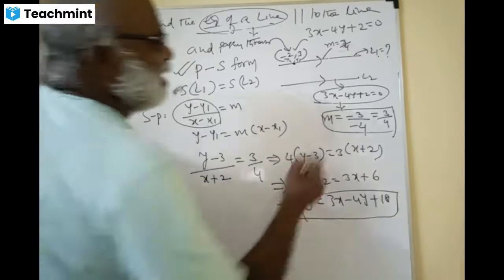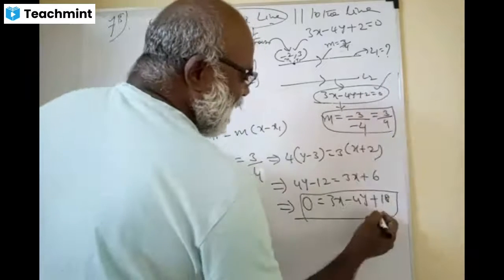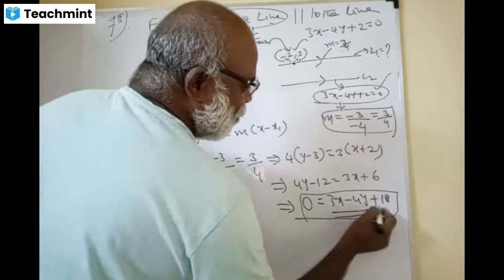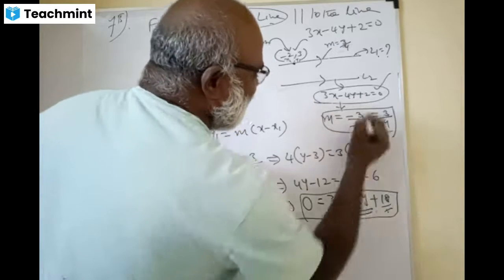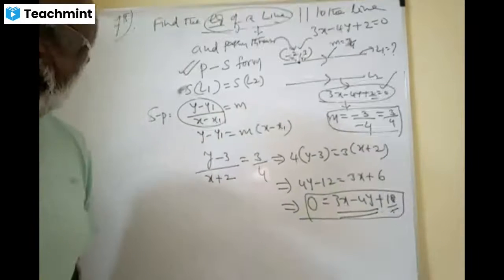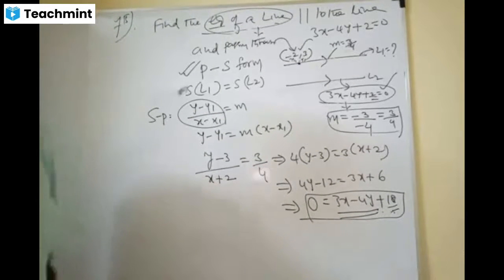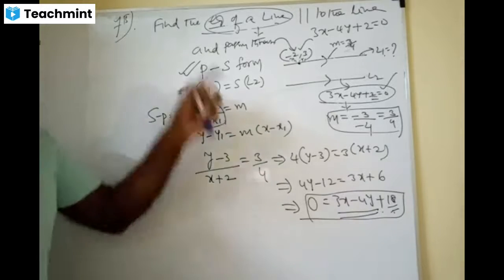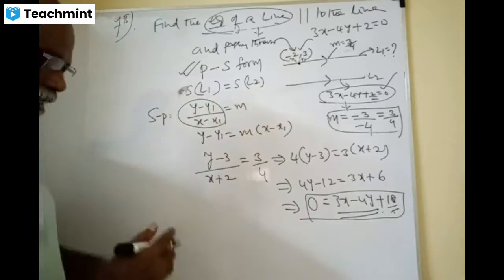Observe. This is the given line. This is the new line. They are the same. They differ only in the constant C. Wow. You see it, they differ only in C. Please write it down.